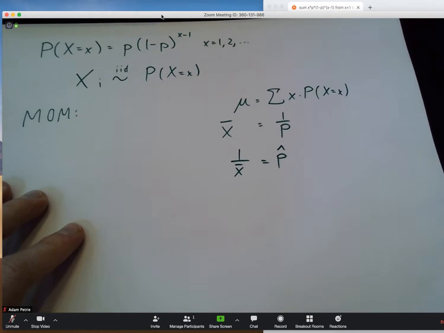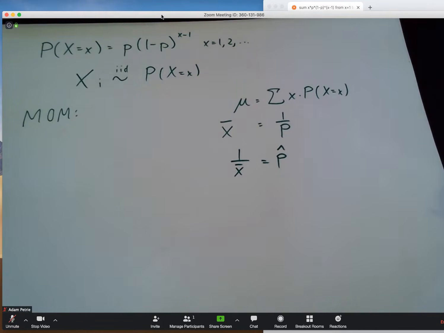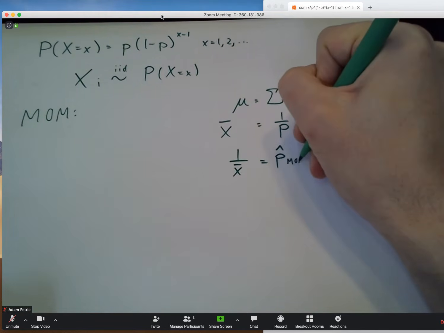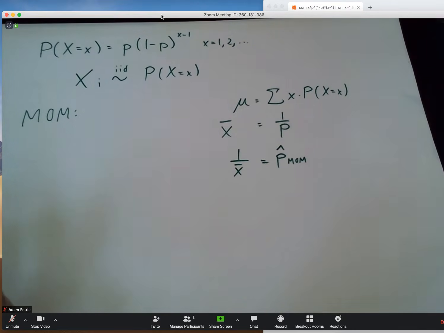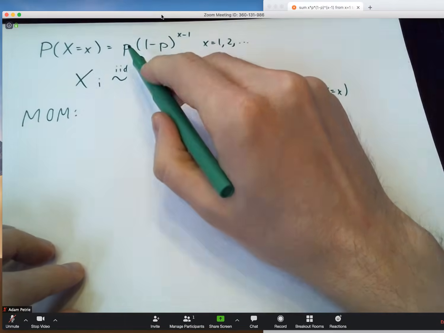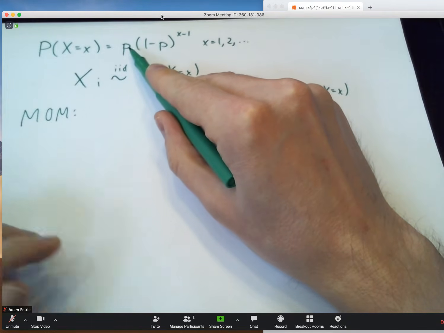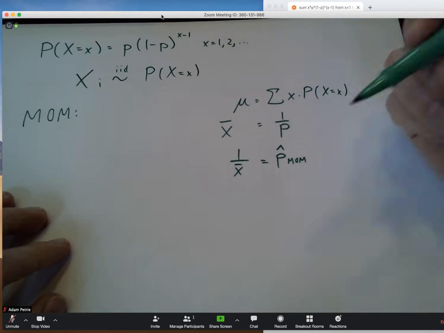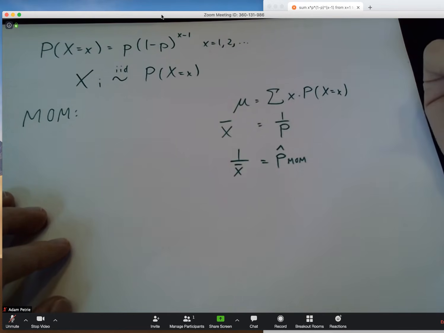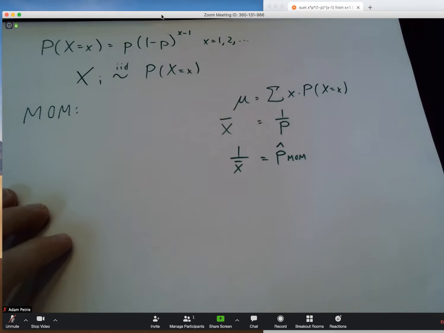And to represent that this is an estimate, I'm going to put a little hat over it. I'm going to put a little methods of moments here. So my methods of moments estimator says, all right, well, if you want to use data to come up with a good guess for what the probability that any particular trial is a success, this unknown parameter p is, just measure the sample average you've collected and take the reciprocal. All right, not so bad.